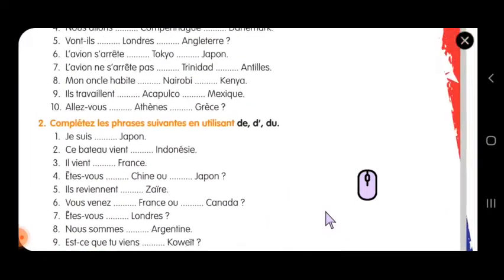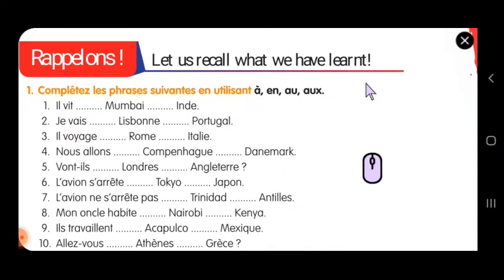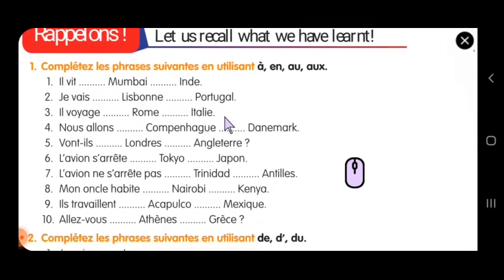Next is, now we are going to solve exercise number 1. So we are going to solve this, and I will show you the answers. Once the answers are shown, you can take down, and we will have a test, an online test on this. I will keep an online test on this. So let's deal with this.